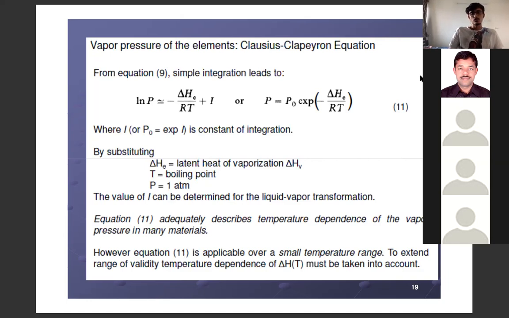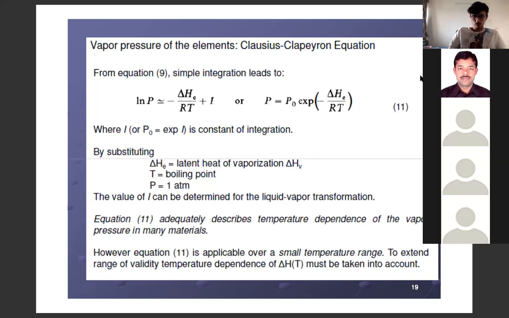Now this equation is a general theoretical equation. It needs to be modified with some constants for practical applications. Equation 11 is applicable on a very small temperature range. For extending the validity, the temperature dependence of delta H must be taken into account. In this equation, delta H is not considered as a function of temperature.